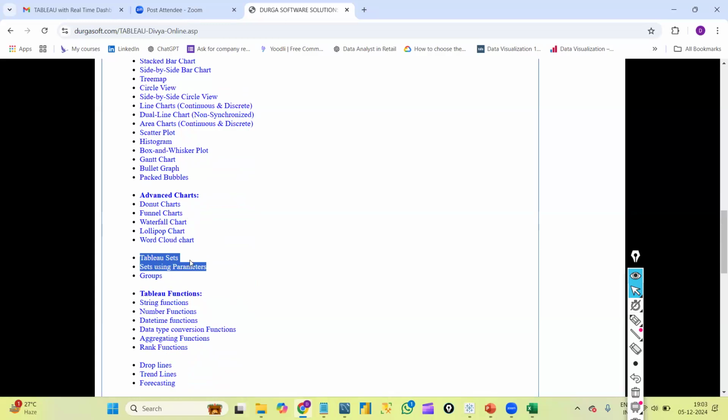By using sets and parameters, we will create advanced graphs, like how we will create top n sales and bottom n sales in one graph. Like that, we will see so many examples. Next, groups. Next, Tableau functions. We are having this many Tableau functions.